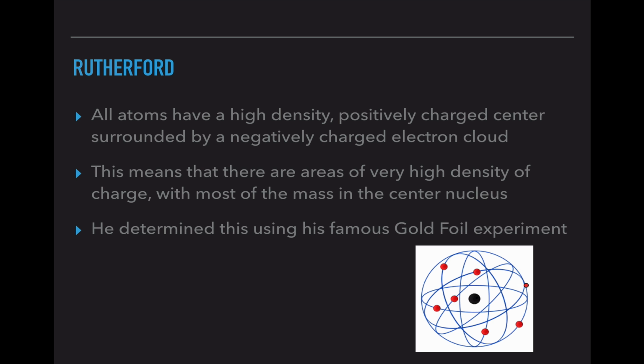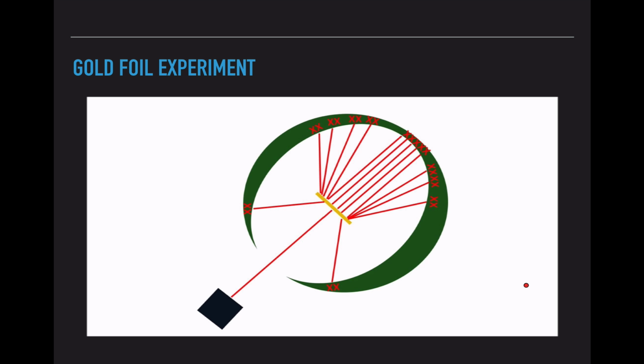So his gold foil experiment was super fancy, and this was the way that he determined that this happened. He set up a piece of gold foil right here in the center of a semicircle, and this circle is zinc-coated metal.